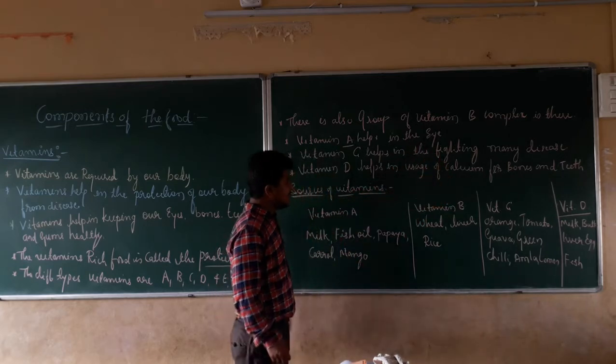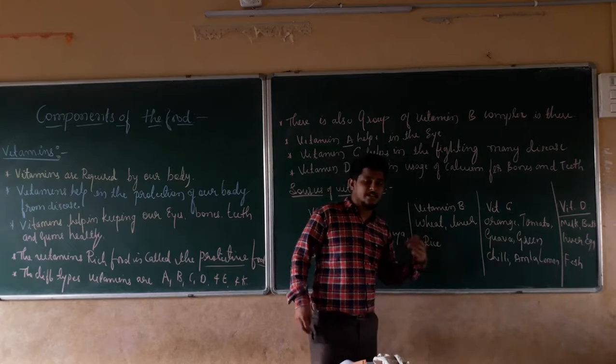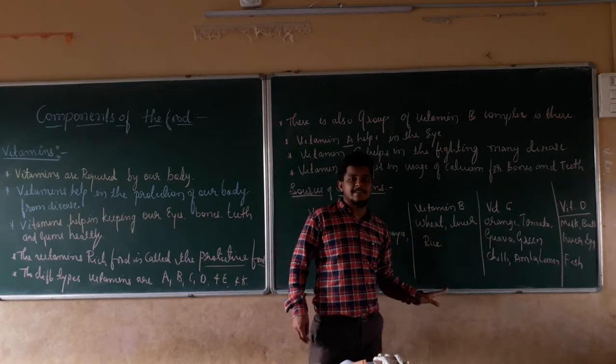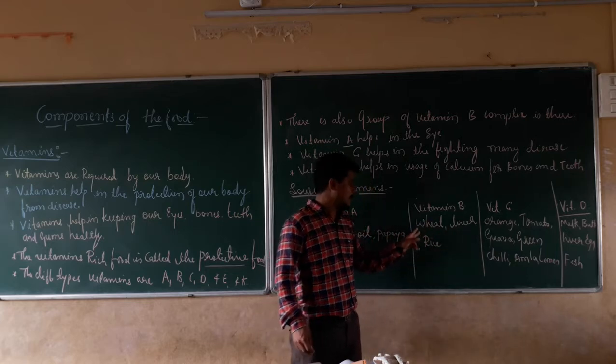Right? In the same manner, vitamin B. Vitamin B has rich sources in wheat, liver, and rice. Liver of animals, wheat from wheat fields, and rice.